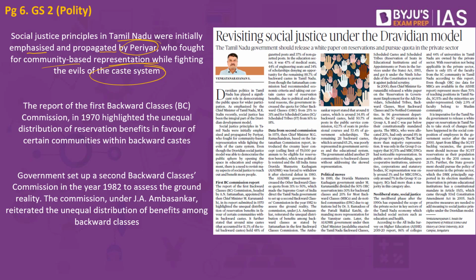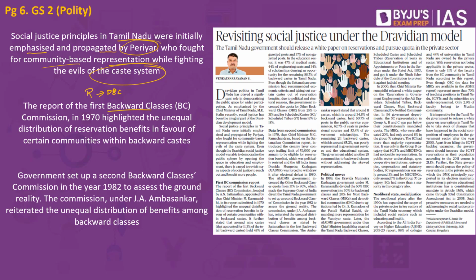So what we had was a historical injustice. To remove this historical injustice that was prevalent in Tamil Nadu, we had fighters like Periyar who wanted to remove the caste system in Tamil Nadu. And when we speak about affirmative action, one of the tools of affirmative action happens to be reservation. Reservation is given to the SC/ST community. Reservation is also given to the other backward classes as well. So if we consider the report in Tamil Nadu, what is the report saying?